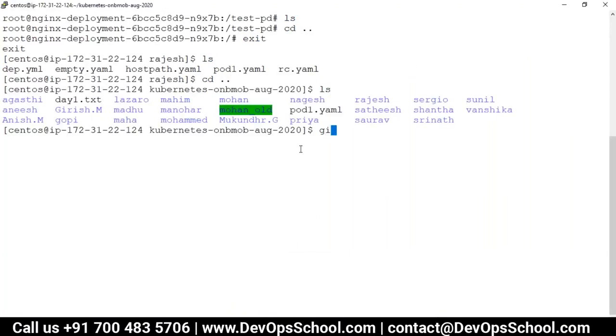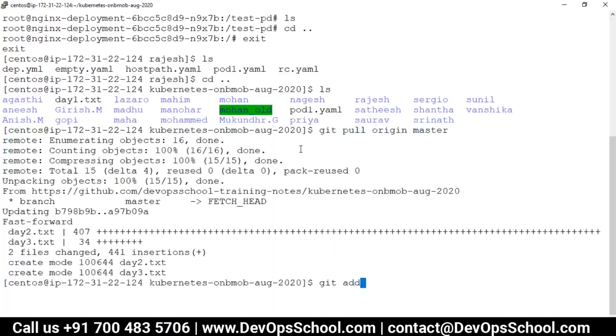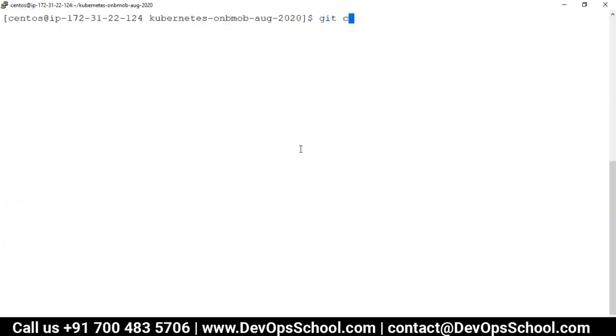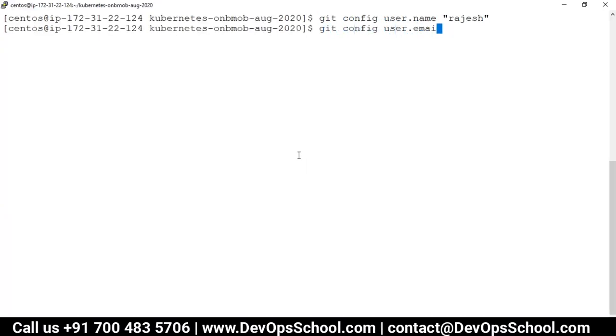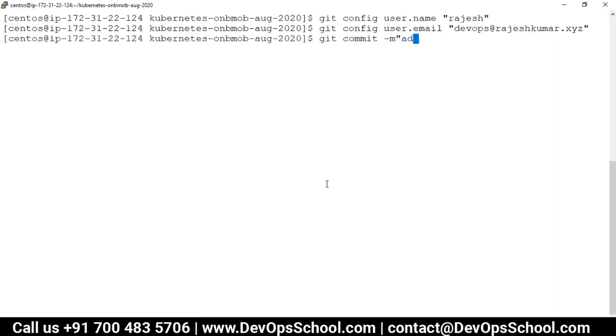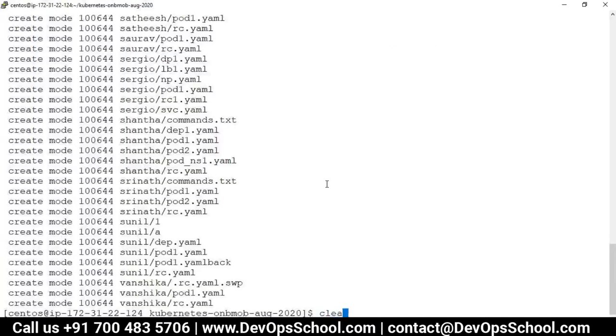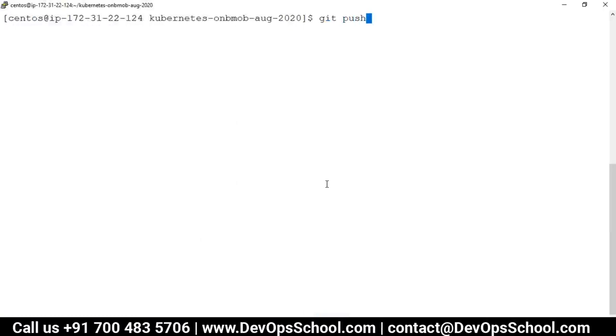So what you have to do is git pull origin master, pulling first, then git add -A, git config user.name Rajesh, git config user.email DevOps@RajeshKumar.xyz, git add done, commit -m adding, and finally pushing all this code, so you should not lose it in this file.